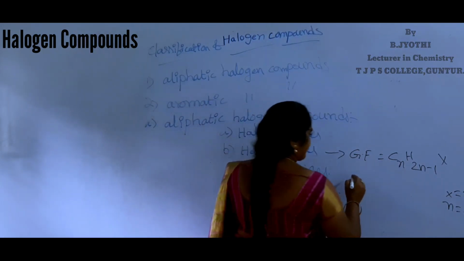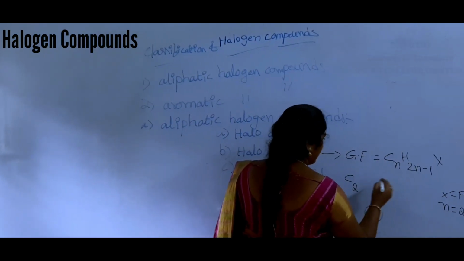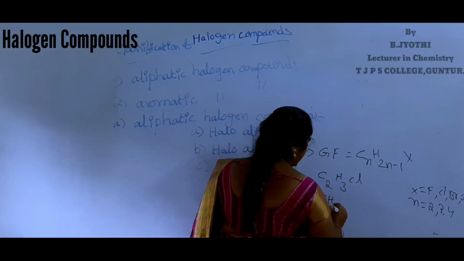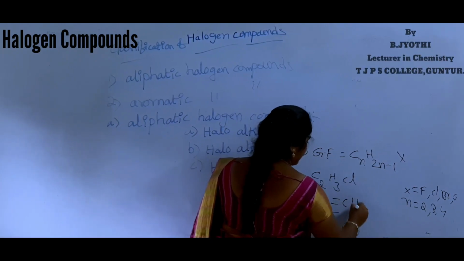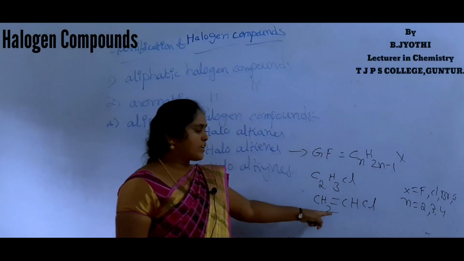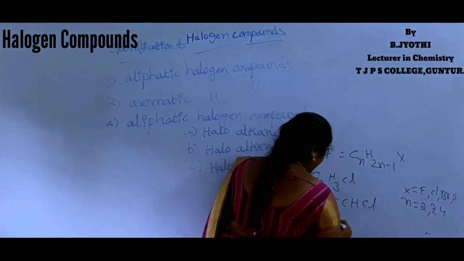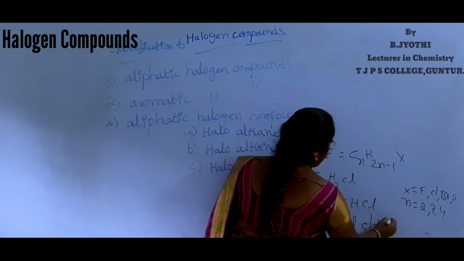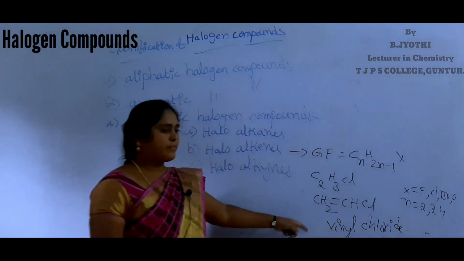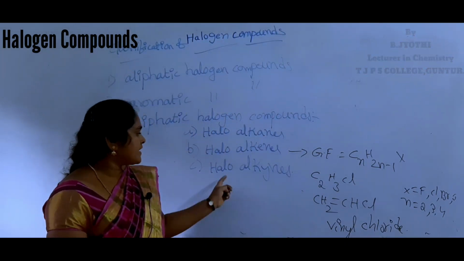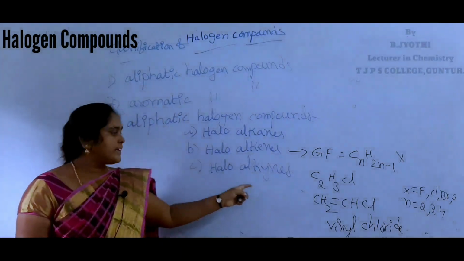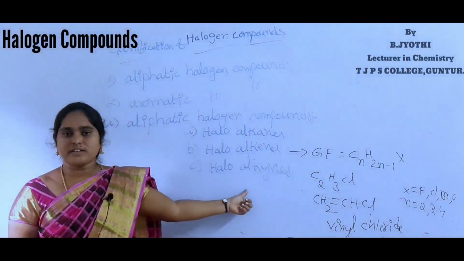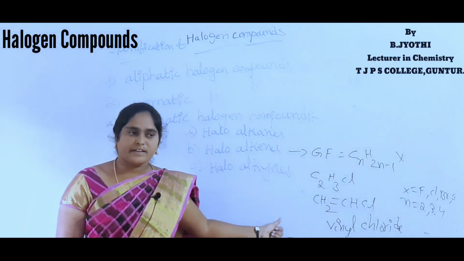N equal to 2: C2H3Cl, CH2=CHCl. This compound name is vinyl chloride. Next one is haloalkynes. These are the halogen derivatives of alkynes.